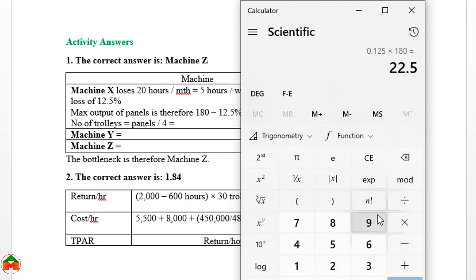If we subtract 22.5 from 180, we get 157.5, which is the actual output from machine X. Since it's a fraction, I am considering it as 158.